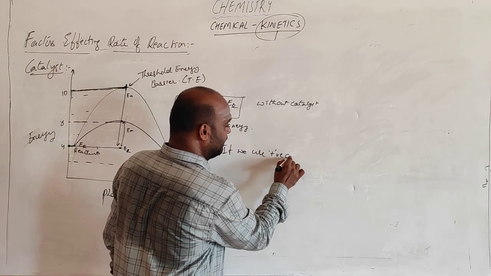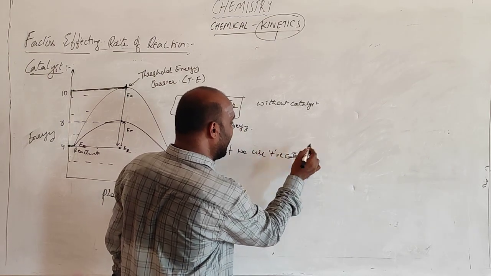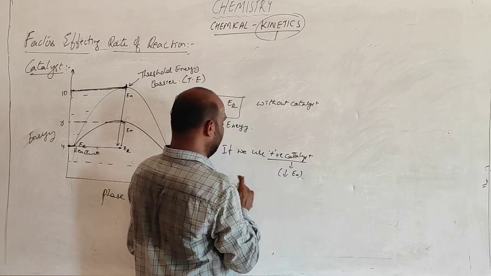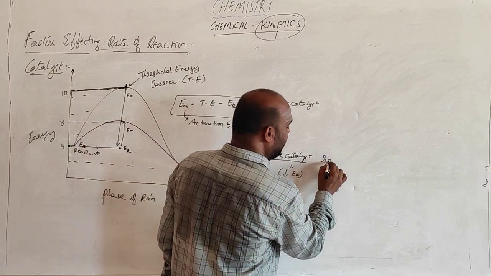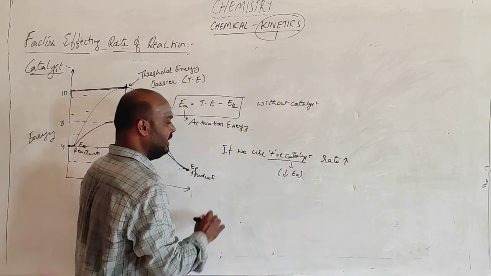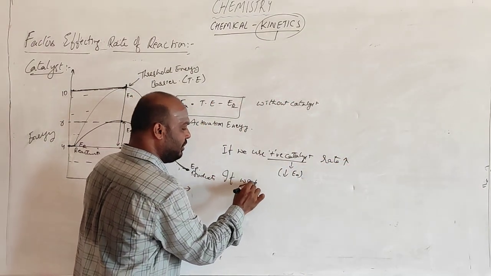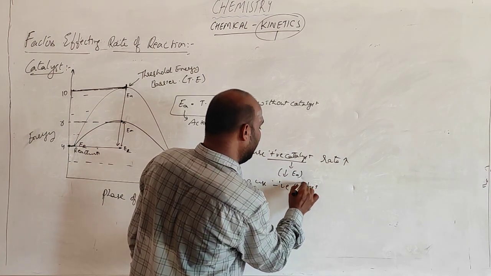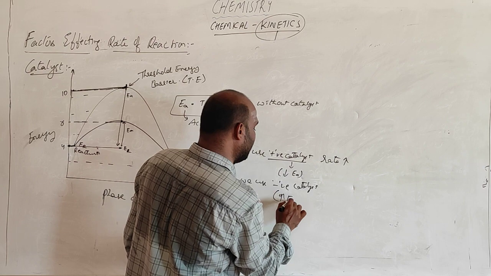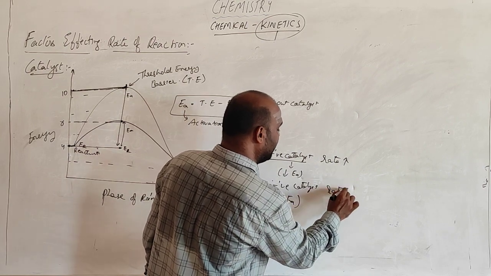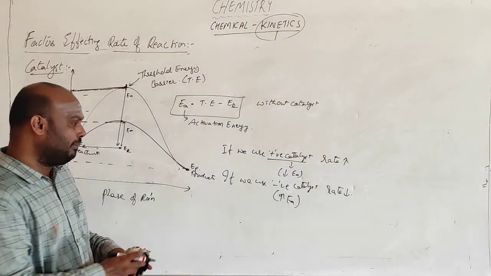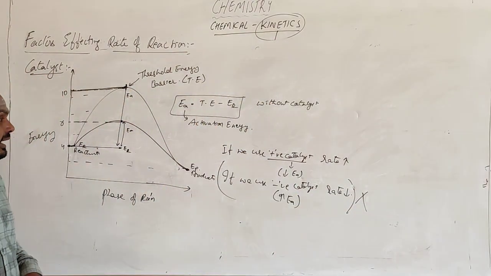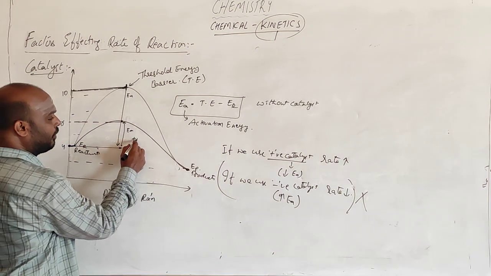So if we use a positive catalyst, a positive catalyst is the one which decreases activation energy. Positive catalyst means decreases activation energy. If we use a positive catalyst, the rate increases. In the same contour, if we use a negative catalyst, the activation energy will be increased. The rate decreases. So generally 99% we will not talk about this one. We will talk only about this one. Okay? This is the activation energy for the positive catalyst.